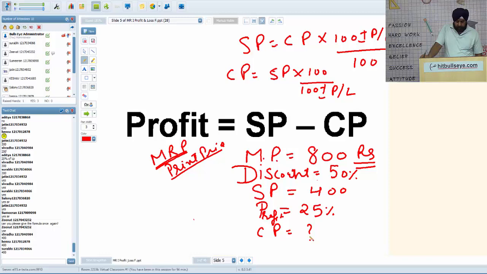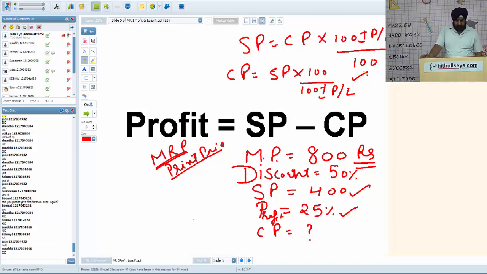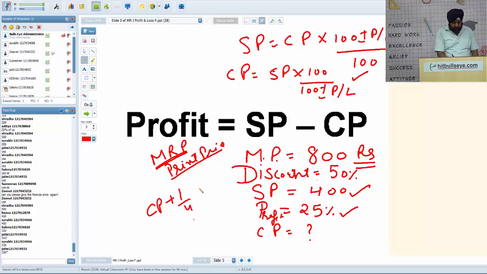Yes. Again a very basic question. If selling price is 400, profit is 25%. Again cost price plus 25% of CP, or you can alternately take this formula. Yes, Saloni, you are absolutely right. It's 320. CP plus 1/4 of CP is 400, so it's 5/4 of CP equal to 400.